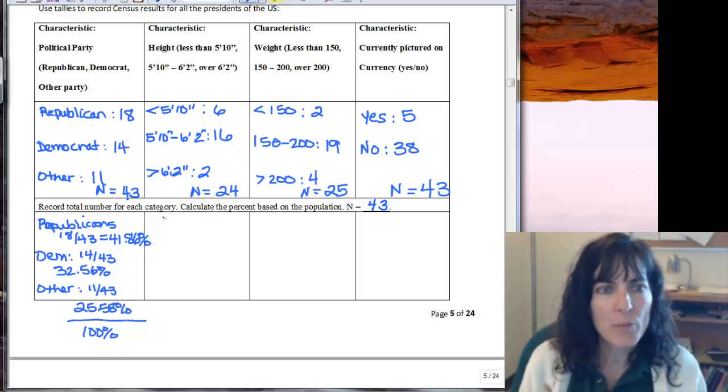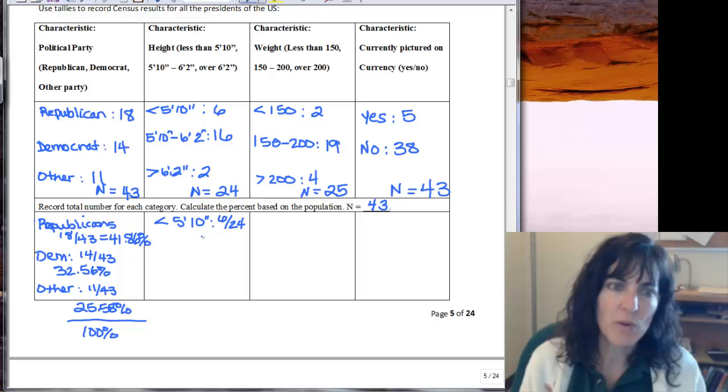Okay, then for my under 5'10" crowd, I had 6 out of 24. I can see that's 1/4, which is 25%. And then between 5'10" to 6'2", we had 16 out of 24.